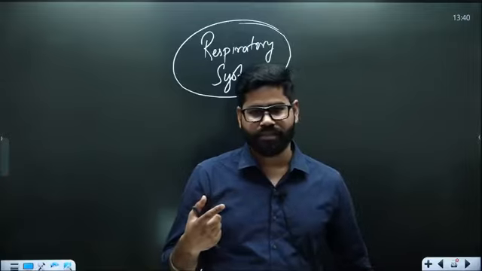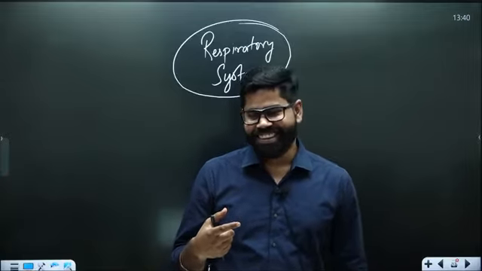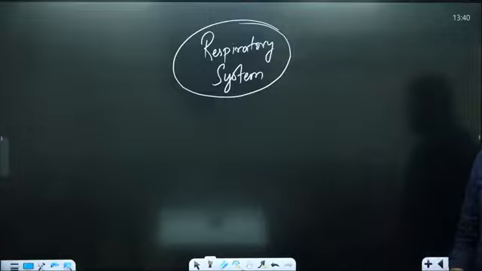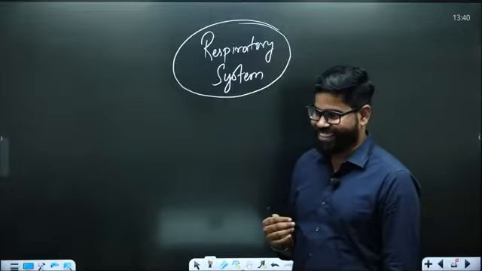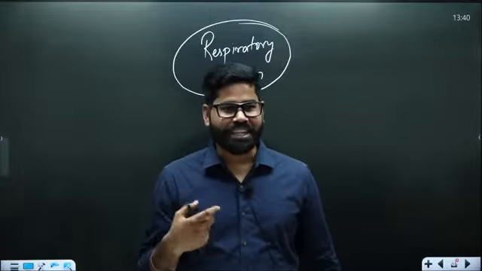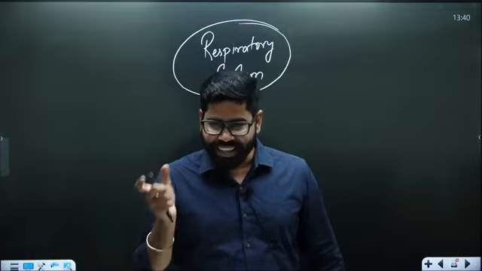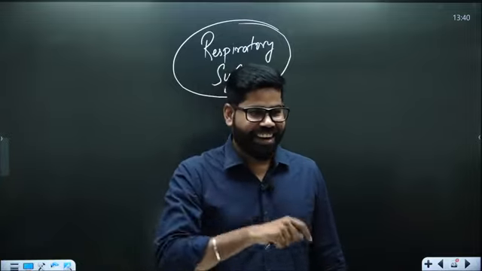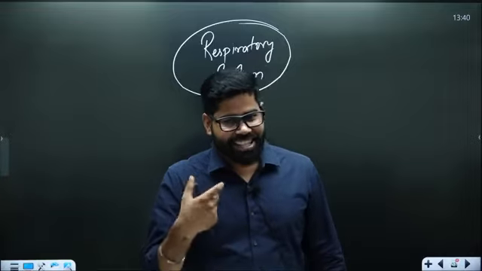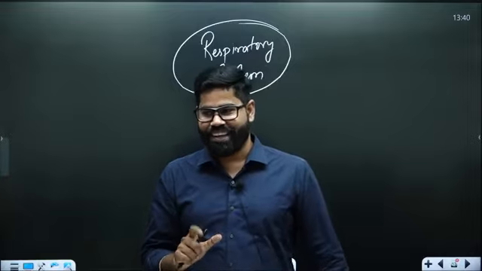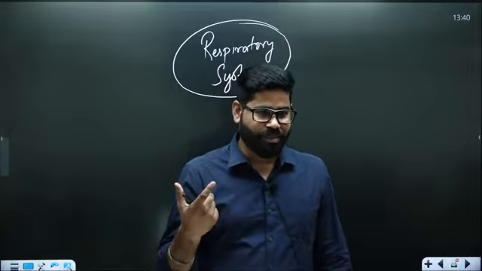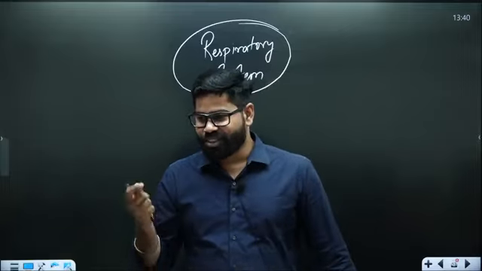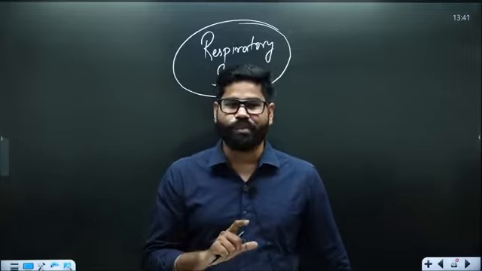Blood is just feeling like the helping hand. Blood is not given enough credit. Normally people don't give that much credit to the blood, but blood is the most important part. All the other things, like the heart, tubes and everything, are just for the blood only. If blood is not there, what will the heart pump? Water. So there is no such role of the heart without the blood.